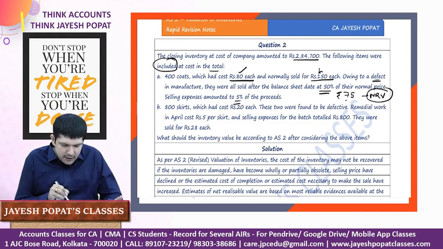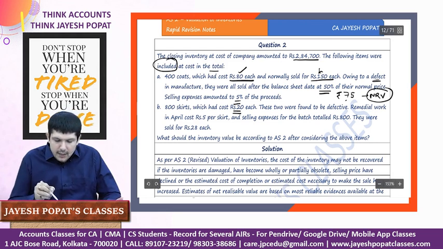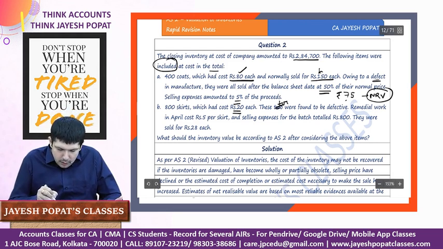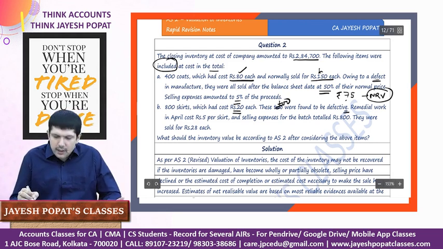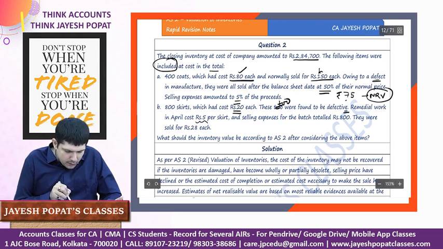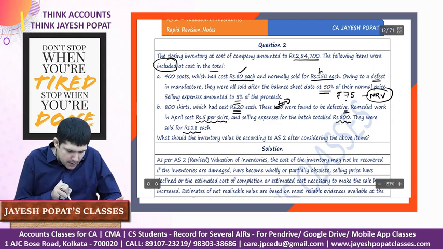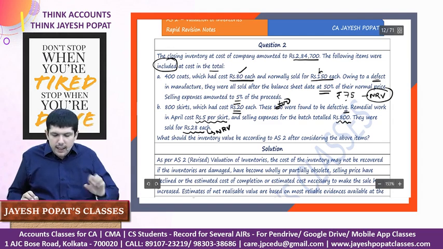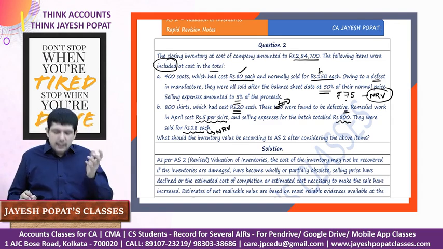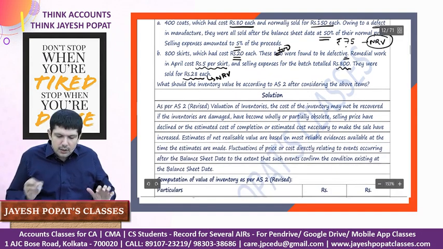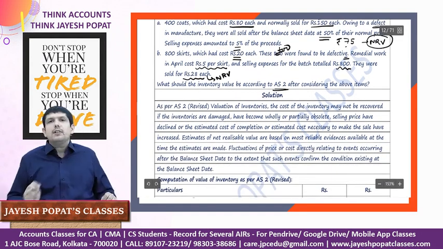800 skirts which had a cost of 20 each, right? These were found defective. Remedial work in April cost 5 per skirt, and selling expenses for the batch totaled 800. They were sold at rupees 28. So the NRV of this item is basically 28, but there are certain expenses which are incurred. So here we need to see the total value of inventory according to AS.